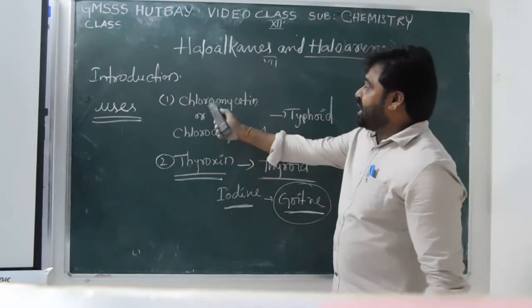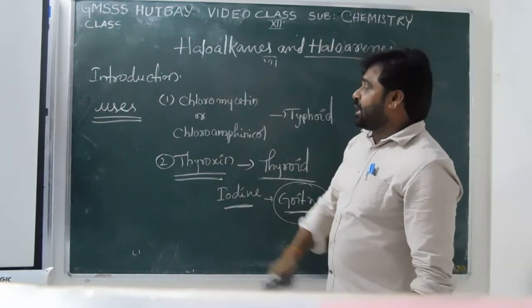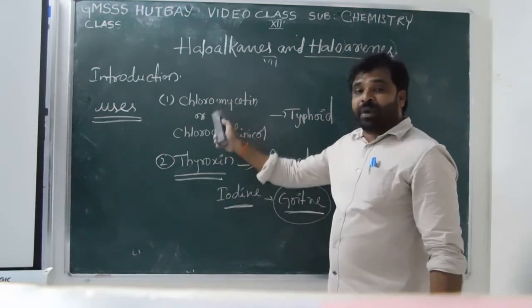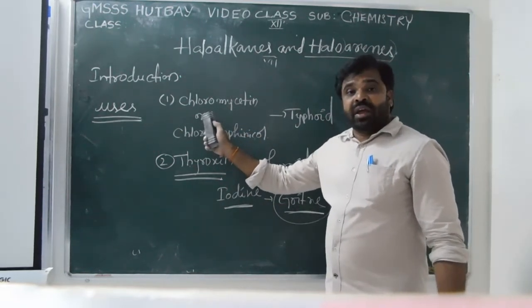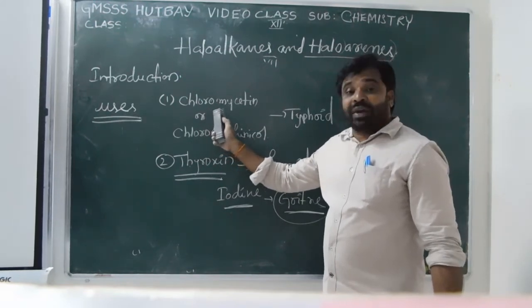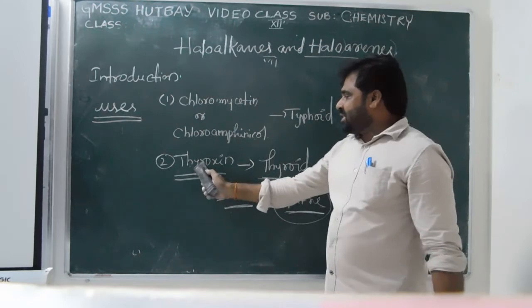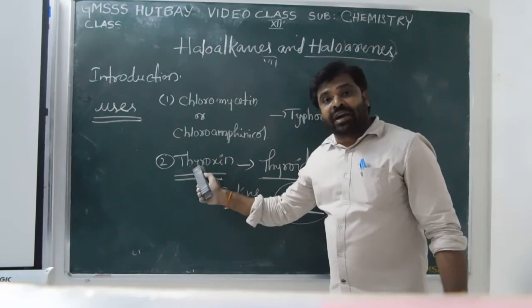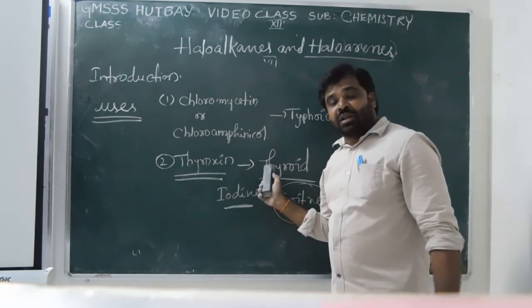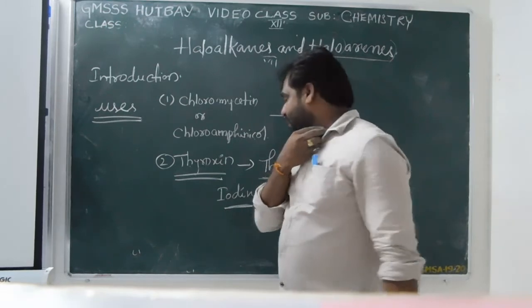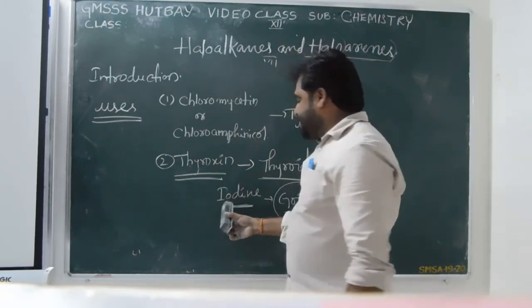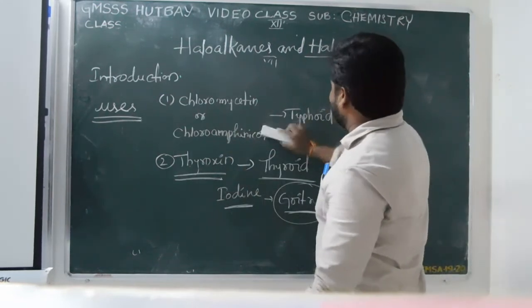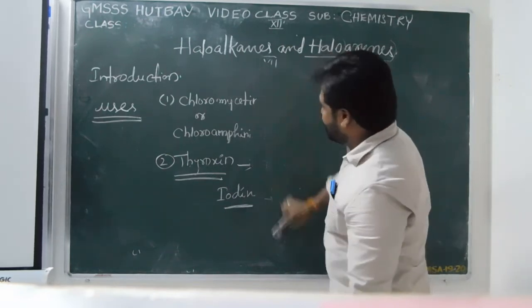These are the naturally occurring halogen containing organic compounds. Chloromycetin and chloramphenicol are obtained from soil microorganisms and are very effective for the treatment of typhoid fever. The next one is thyroxine, an iodine containing hormone secreted by the thyroid gland, which is located on our neck. The deficiency of iodine causes goiter. Okay, clear? These are the naturally occurring halogen containing medicines.